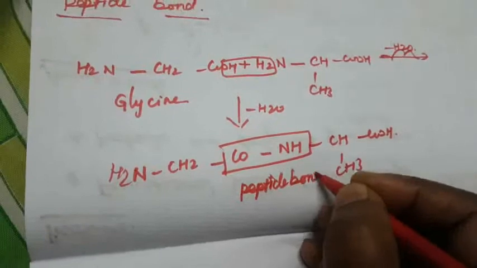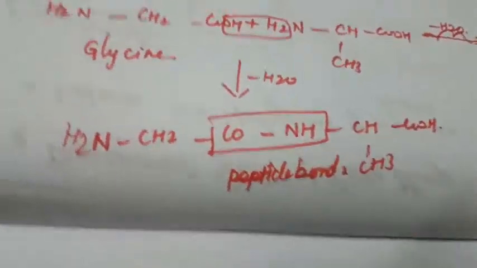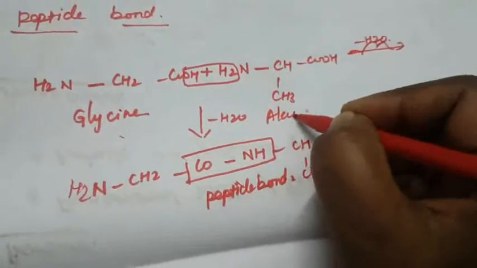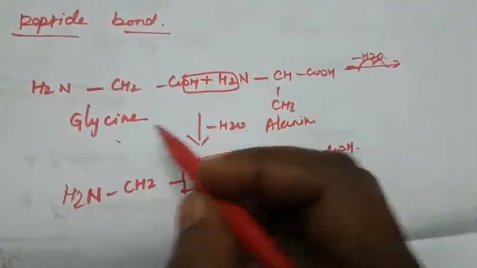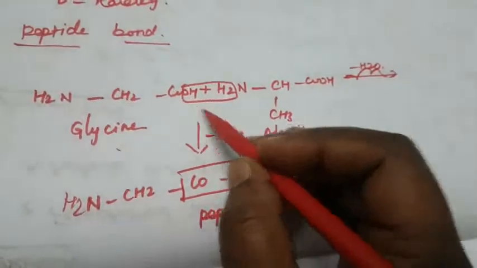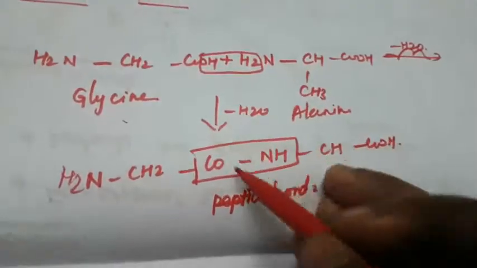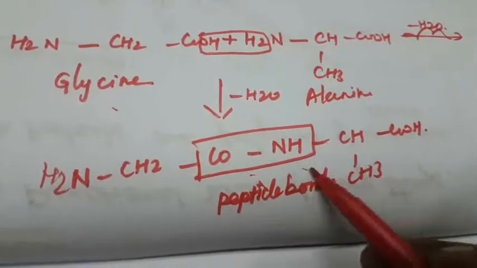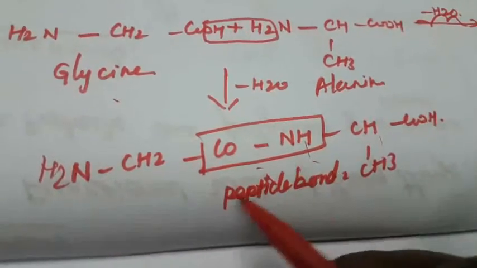Glycine and alanine, they both are amino acids. The water molecule is removed, and the CONH is called the peptide bond.